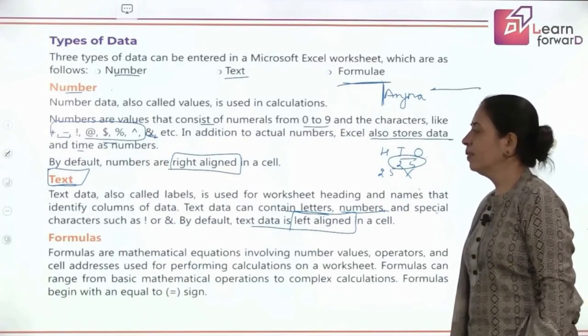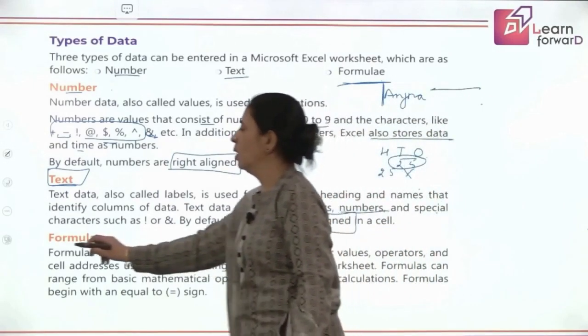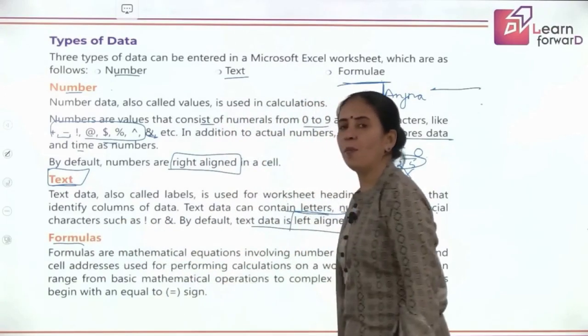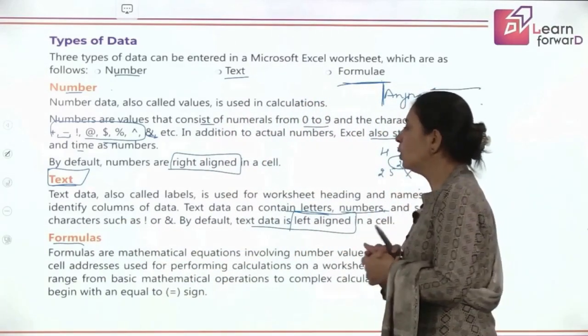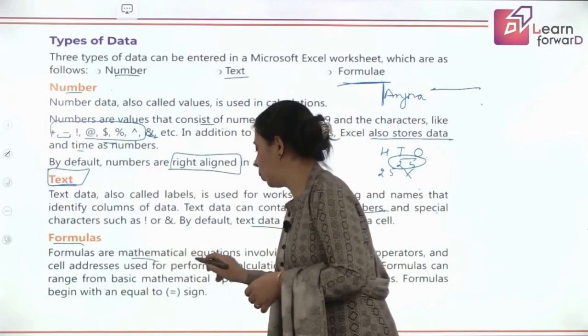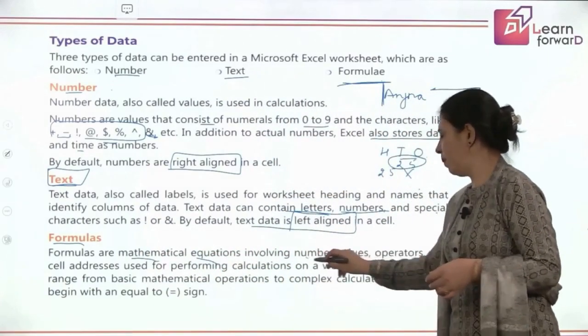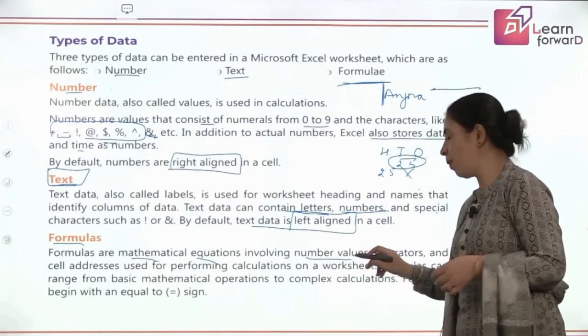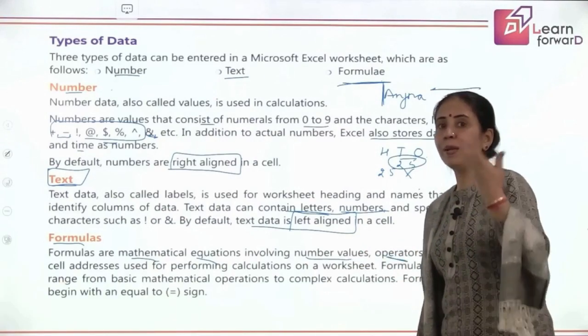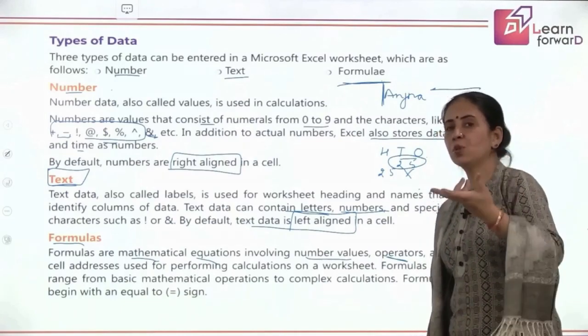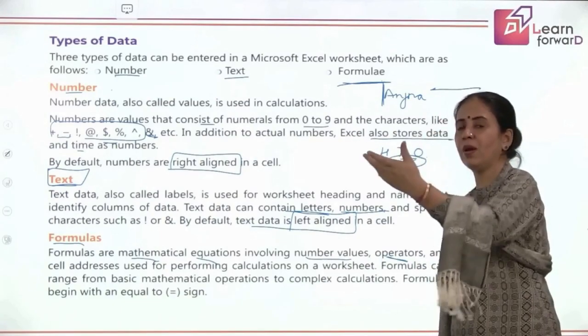Got it? Then we come to formulas. What are formulas? Formulas have something to do with mathematics, isn't it? So these are the mathematical equations which involve number values. Then there are some mathematical operations, and it also mentions the cell address. Like suppose you want to add cell B1 to B7.